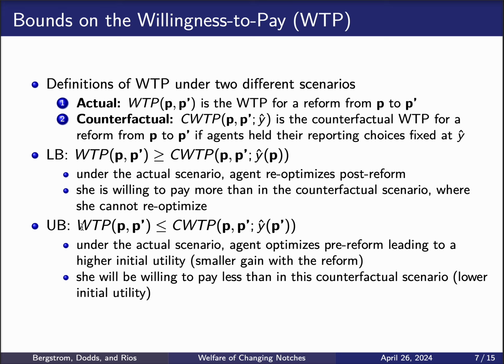And the utility after the reform is going to be the same because in both scenarios they're choosing Y hat of P prime. And therefore, it needs to be the case that the increase in utility in the counterfactual scenario is higher, and households cannot be willing to pay more than this counterfactual scenario. And that's how we create the upper bound for the willingness to pay.